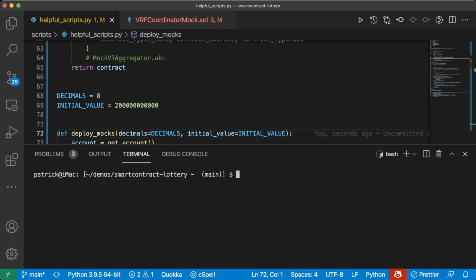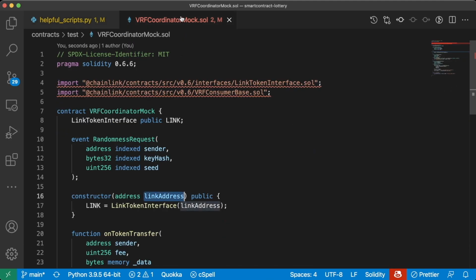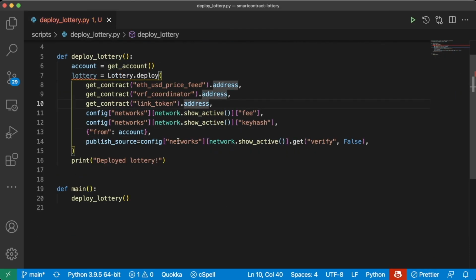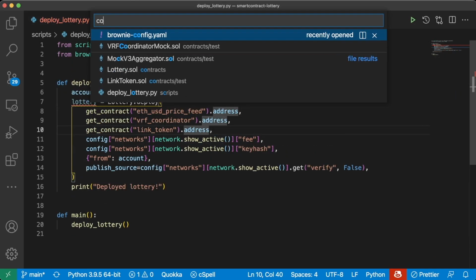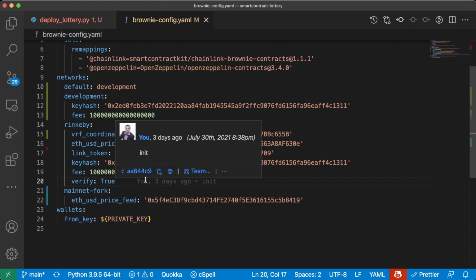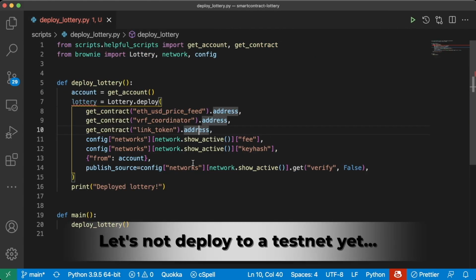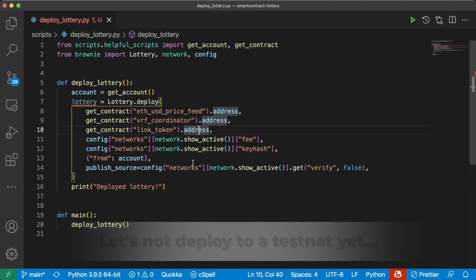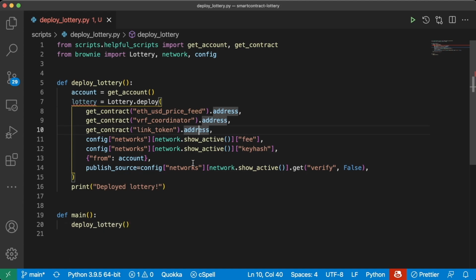Awesome. Now we could 100% go ahead and then run this script on an actual testnet, right? Because our config is set up well. Let's write some more functionality for actually interacting with this lottery before we do that. And then we can just run a script which will do all this functionality end to end. Because again, deploying to a testnet takes a long time, and we really only want to do that when we're done and we're fairly confident that everything's working well. Let's even just delete this here.